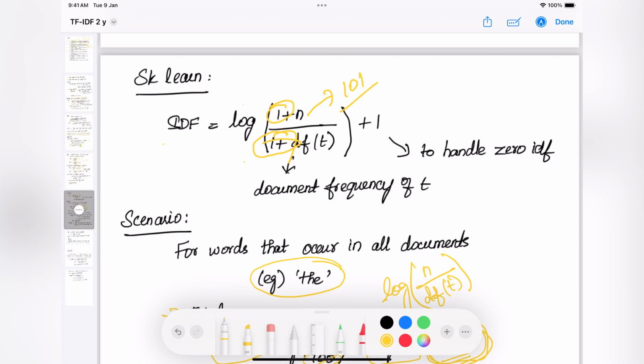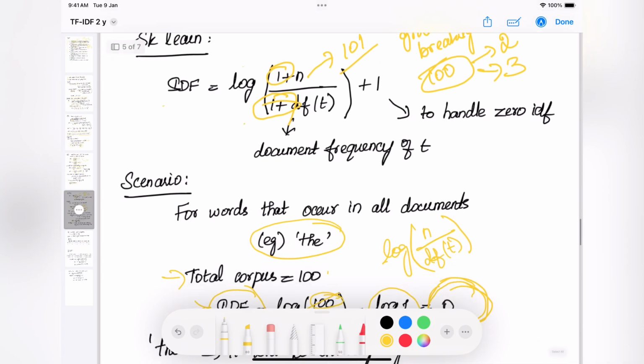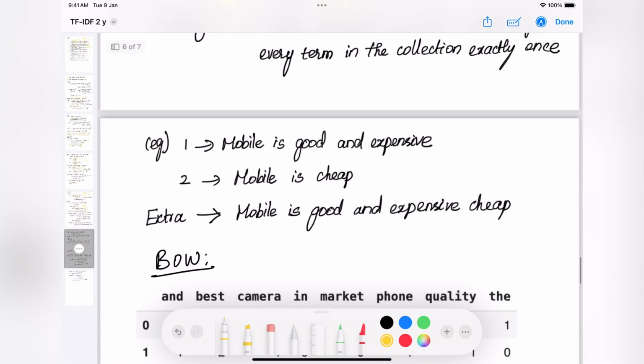For example, if I take a word like groundbreaking, initially, out of my 100 reviews, the word groundbreaking is present in only 2 reviews. Now by adding a 1 to it, I'm saying the word groundbreaking is now present in 3 reviews, right? Understood? So by adding a 1 to the numerator, we are saying that we have seen an extra document, and by adding a 1 to the numerator, we are telling that my particular word is also present in that extra document. If you want to see that data visually, I have created an example here.